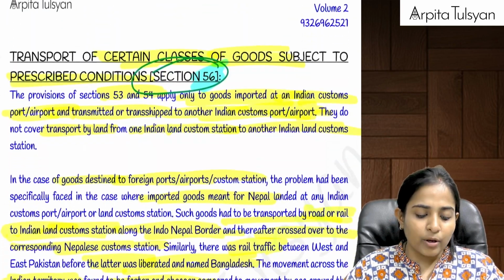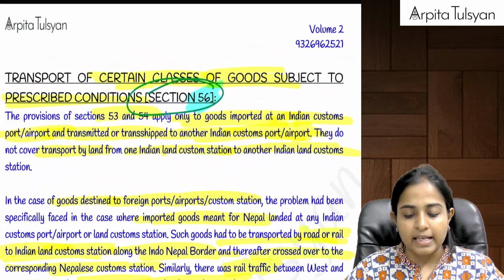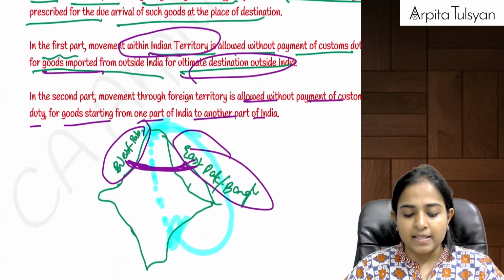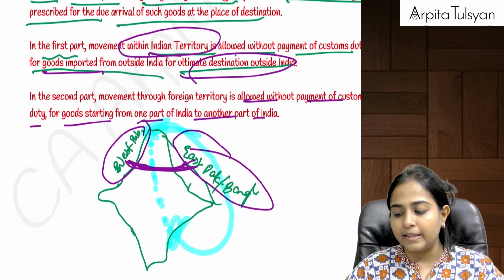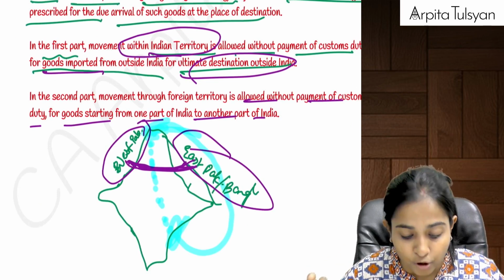Then after that, going on to the next one. The next one is important, the last section, section number 56. Now, there were two circumstances. I had just given you this example in the main lectures. This diagram is just for the purpose of reference.